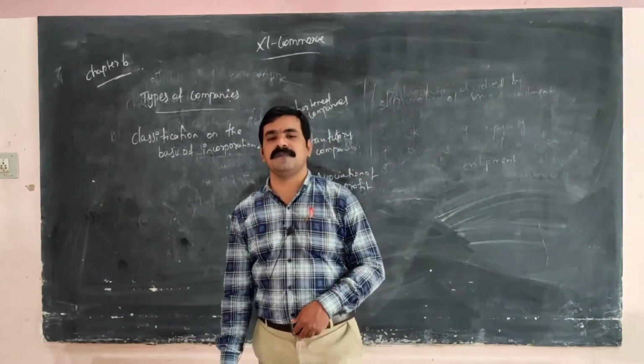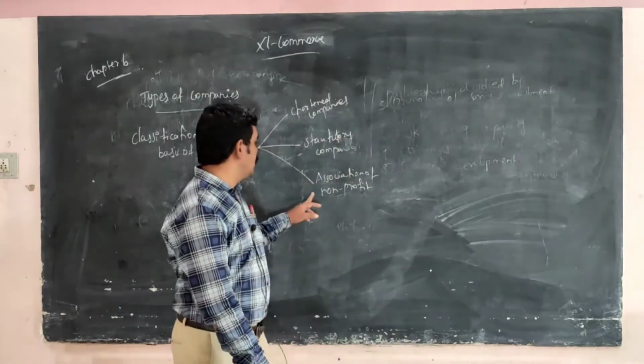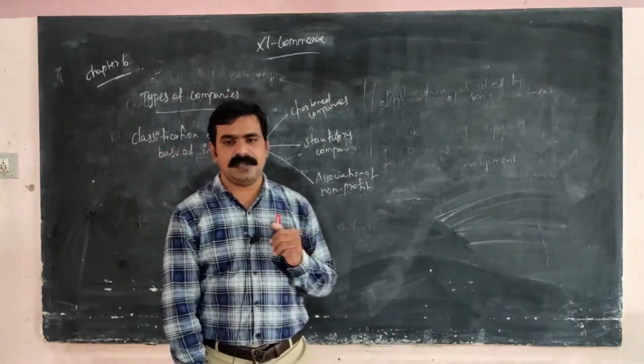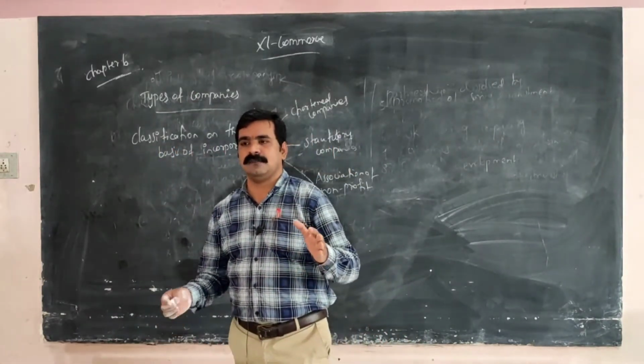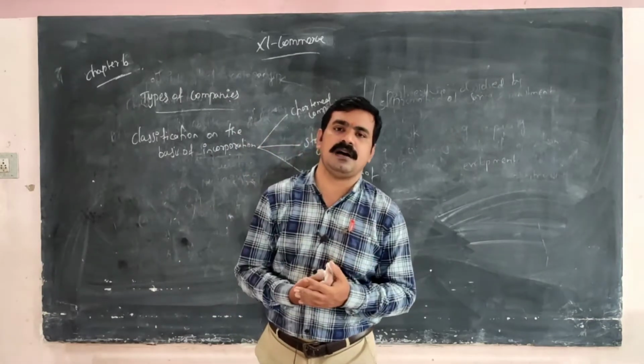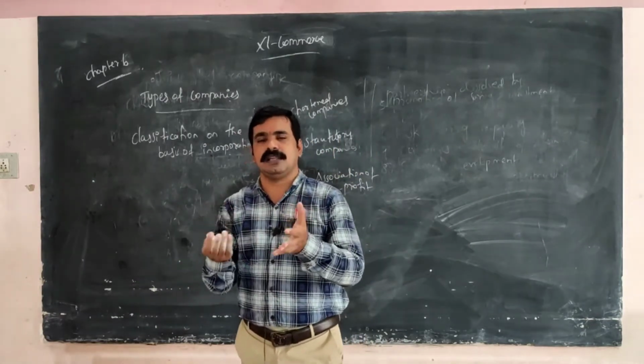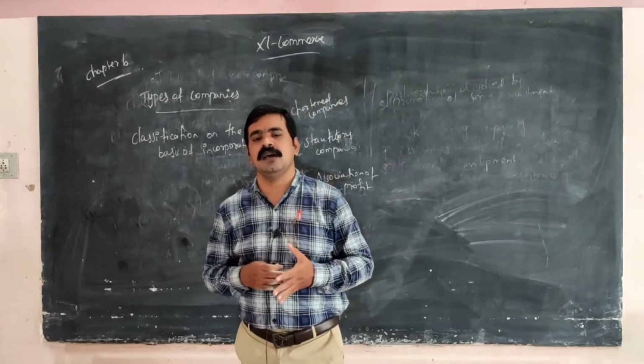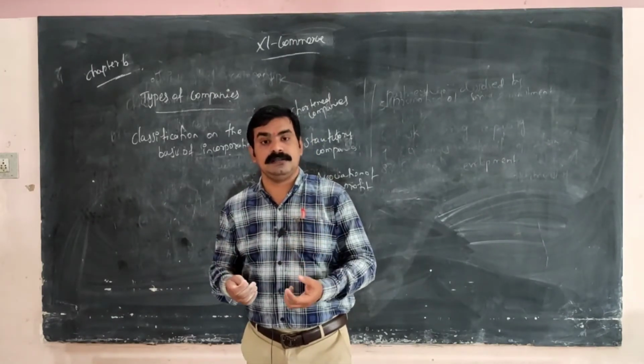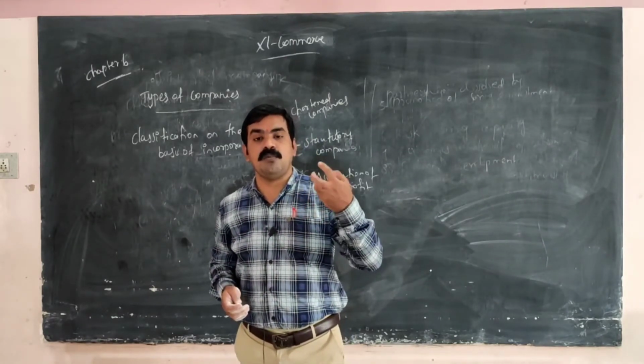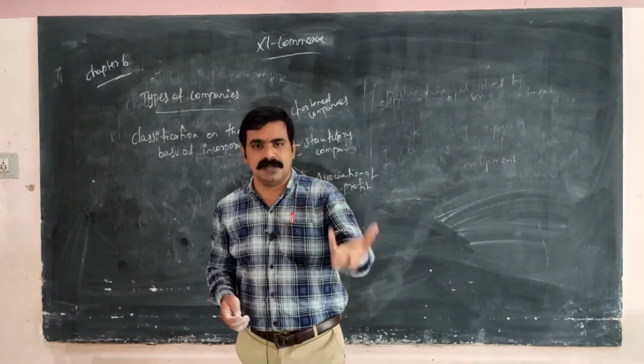Non-profit organization means some association, like a cricket association or football association. They get some amount as subscription from the members.